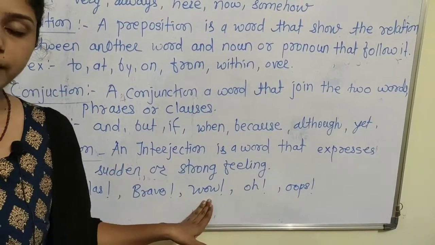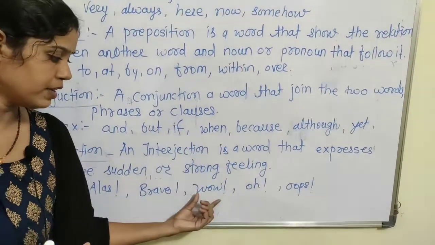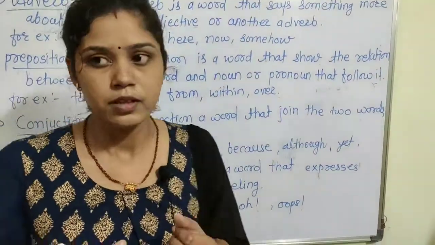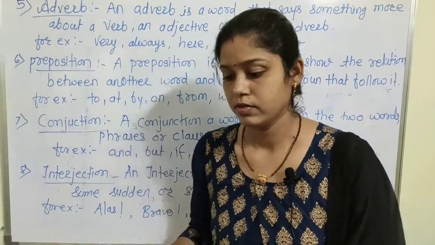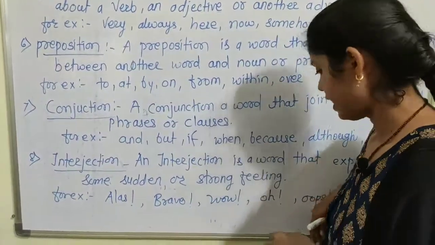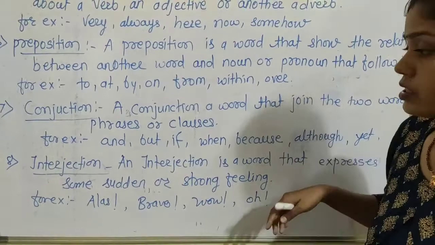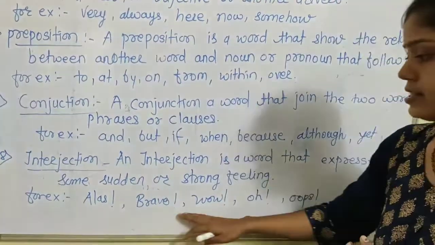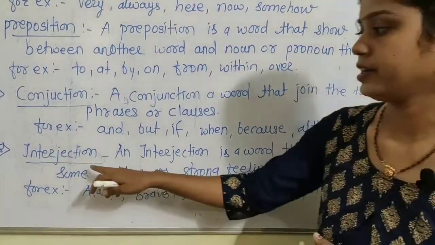Wow, this is very beautiful. Wow shows our sudden feeling in the sentence. Oops, that is very dirty. The word oops shows the sudden feeling in the sentence. So all those words are called interjections.